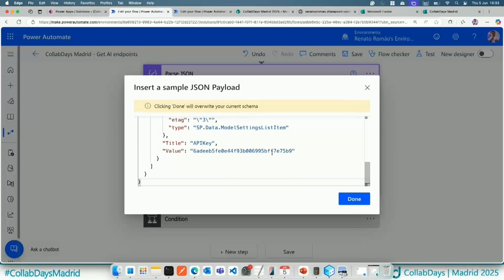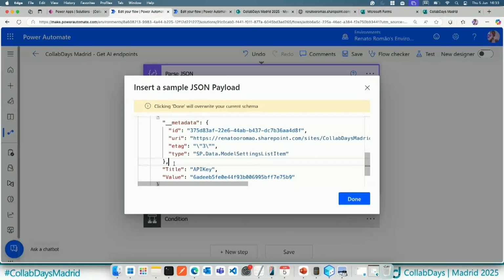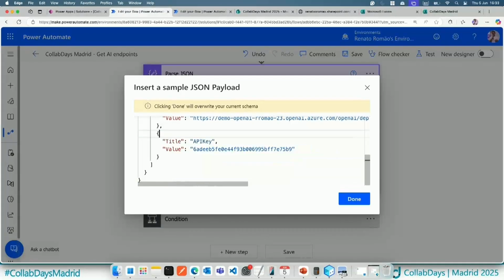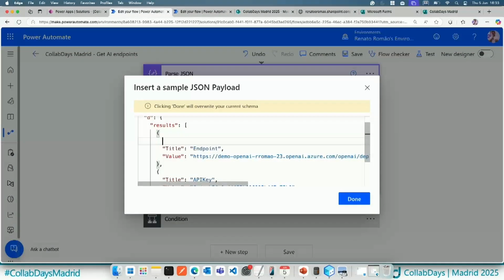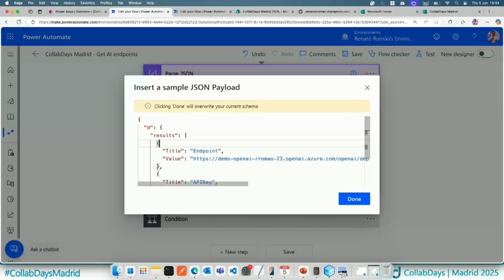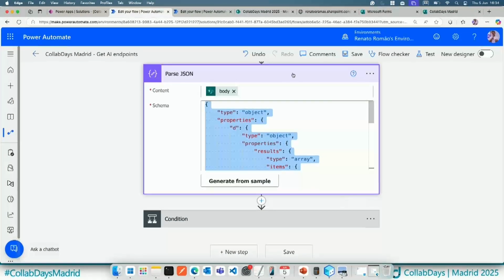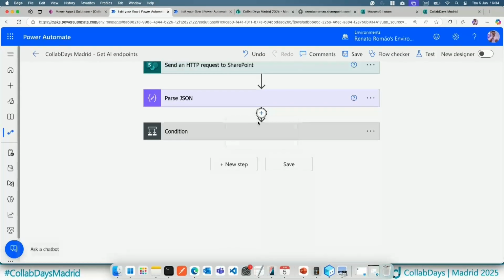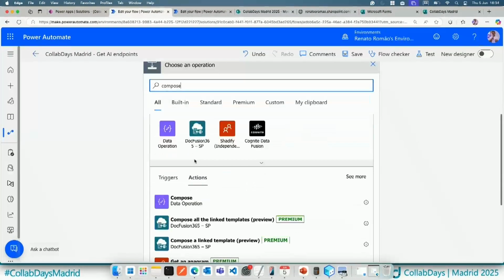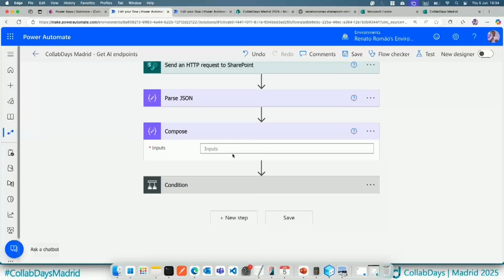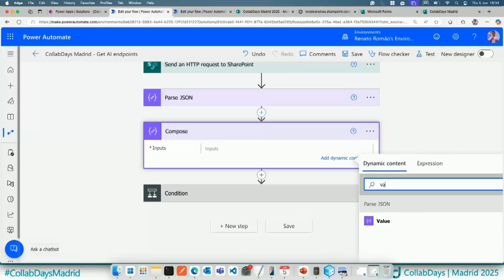I can paste the content here. As you can see, we have the title. I can delete the metadata and also delete here as well, just to have the template. So this is the template available that I'm passing to the SharePoint. So let me close it. So if I add an action, create an action called compose. So I will select the first item.